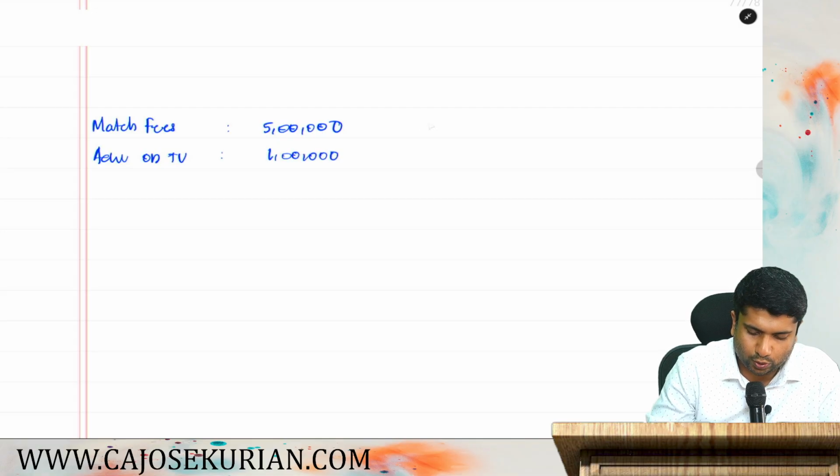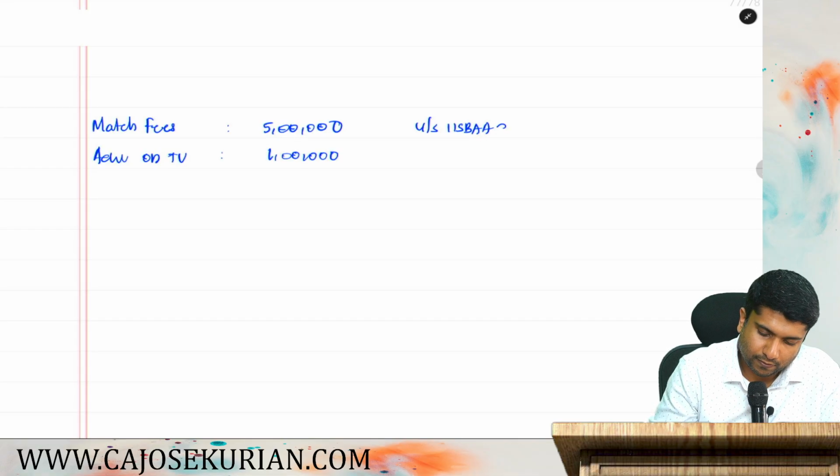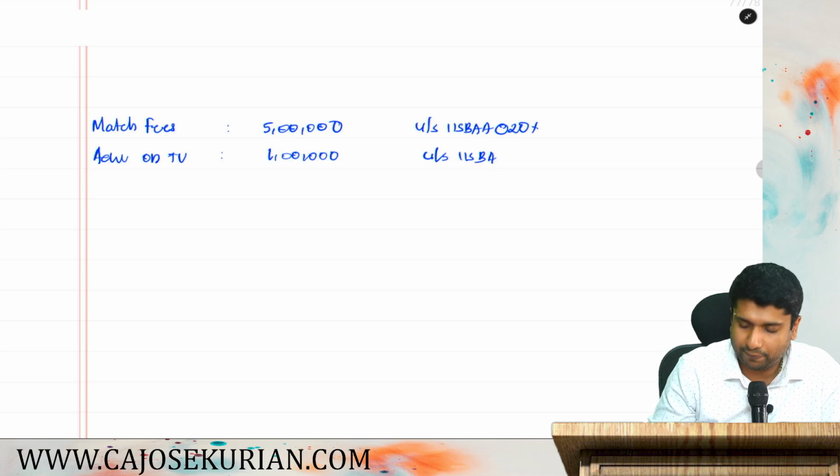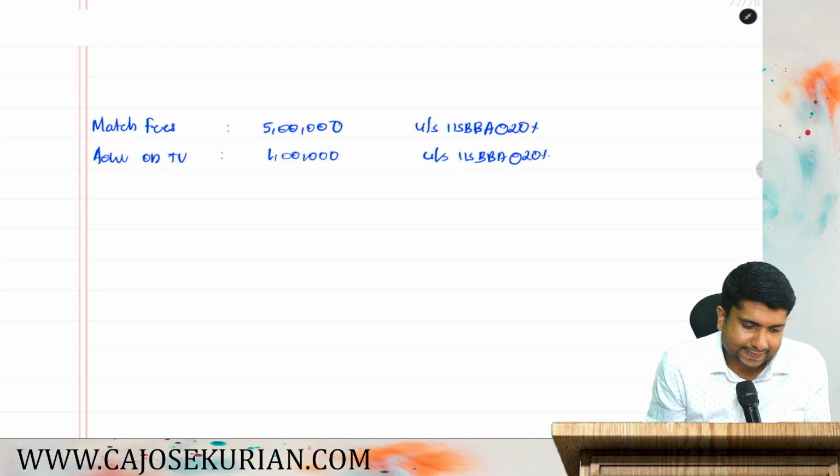So as you all know, both are taxable under 115BBA. And what is the rate? 20% under section 115... come again? BBA, not BAA, BBA. The rate of tax is again 20%. Now, what is next?